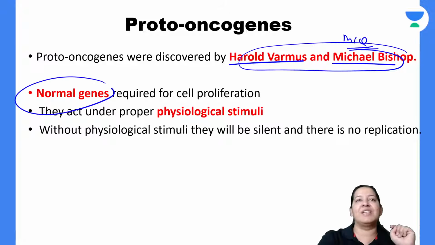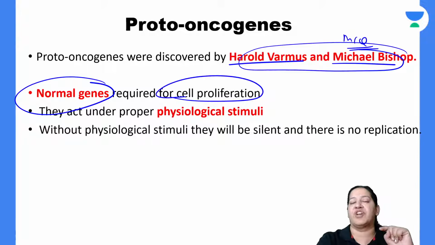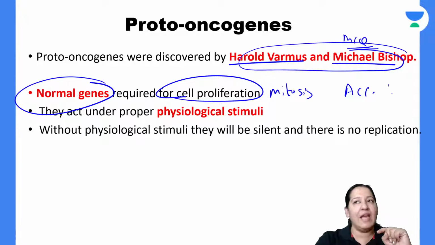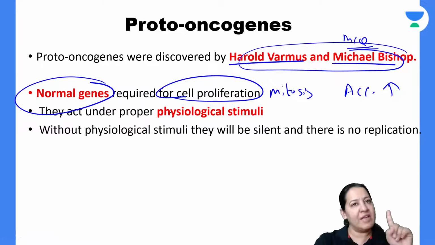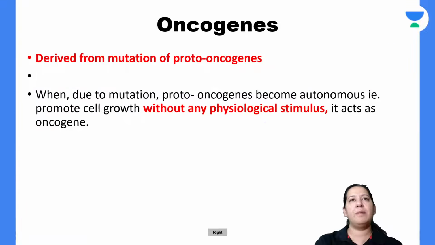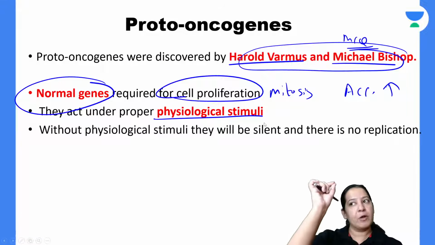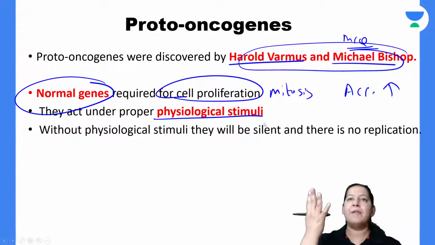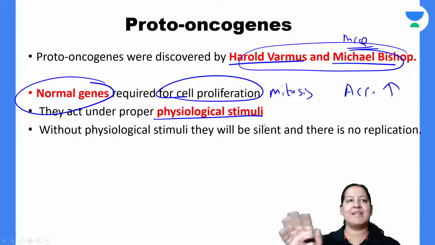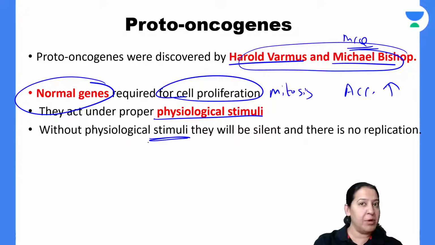So these are the normal genes which are required for cell proliferation. These are required for mitosis. So that means these are the accelerators. They increase the rate of cell division, but they work under physiological stimulus. What do you mean by physiological stimulus? When growth factor is coming, then only cell division takes place. Otherwise, cell division does not take place. So when the stimulus is coming, they are doing replication, and without stimulus, they are silent.